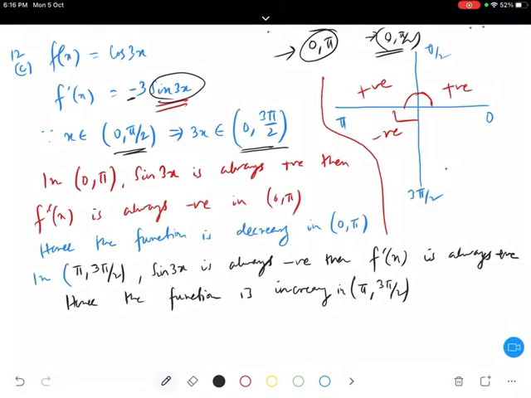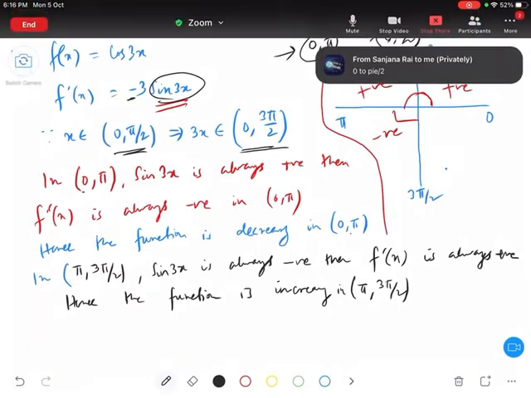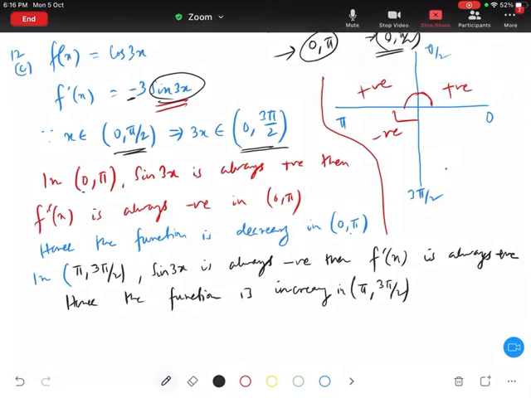For x will be what? Think and answer. I want everyone to think and answer. The function is decreasing from 0 to pi. This is for 3x. So for x the interval will be what? For 3x the interval is 0 to pi. For x the interval will be, come on guys, try. For x will be what?